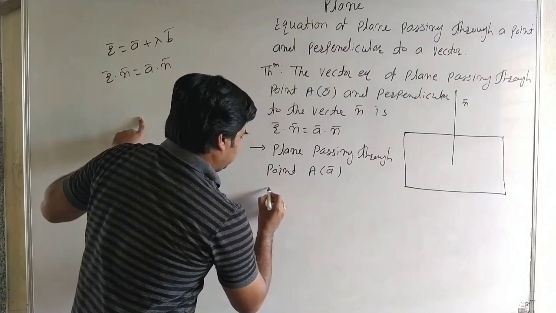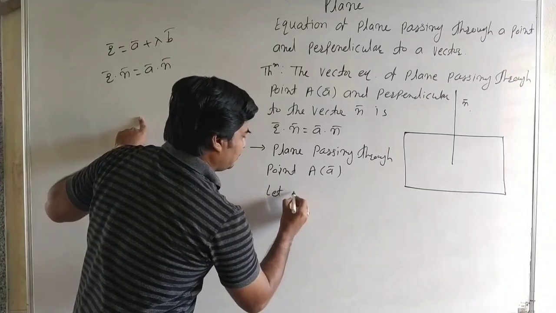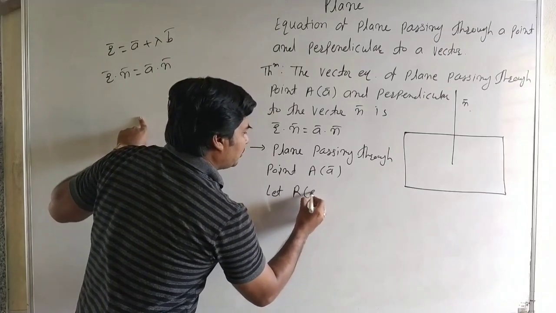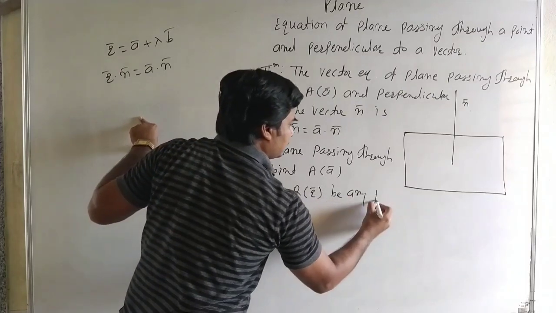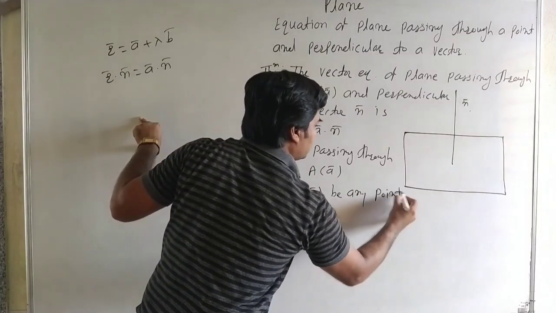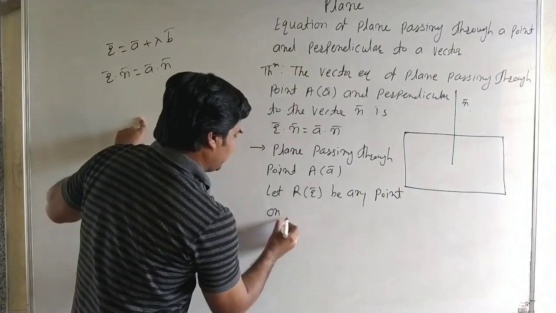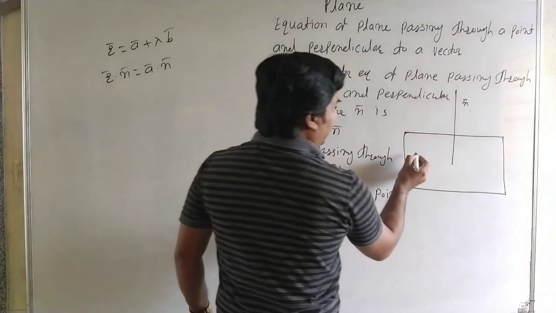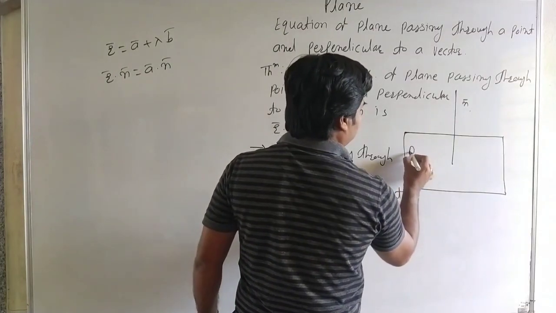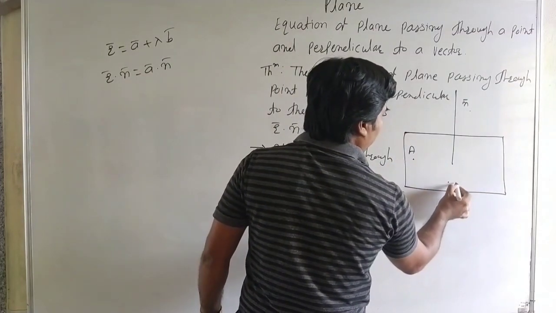Now let R with position vector r bar be any point on the plane. See carefully: A is the given point and R is any point on the plane.